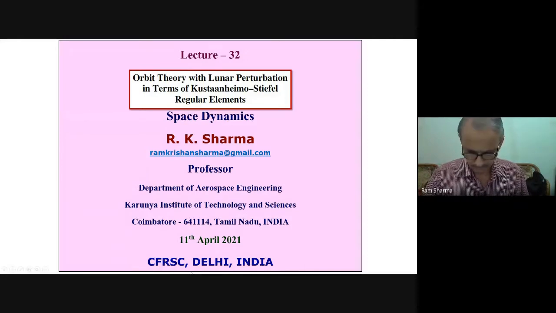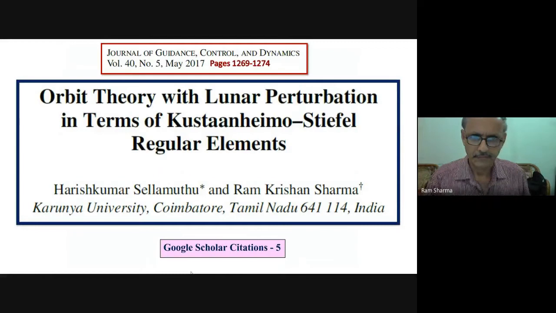This work was carried out under a DST project. I got a project from the Department of Science and Technology, and then Harish Kumar Selamuthu joined me in this project, and we started working on it. The target was to develop a related theory and software to find the orbital decay of high eccentric orbits.